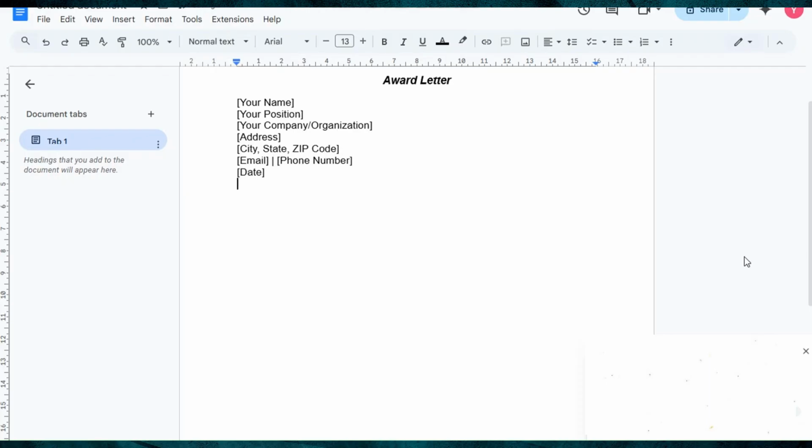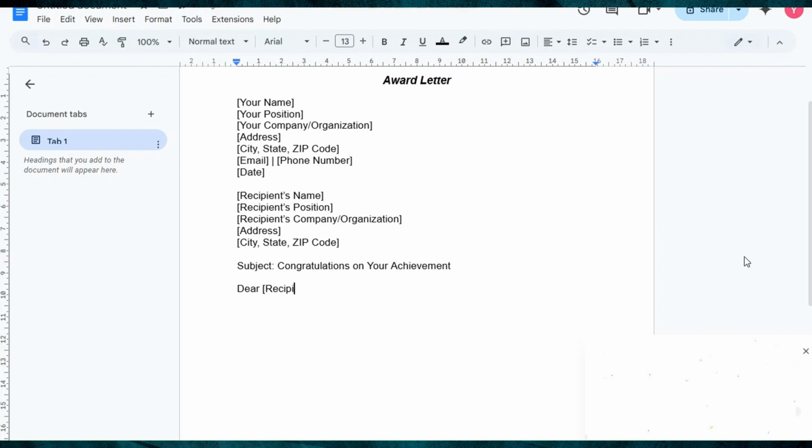Next, address the recipient by stating their name, position, and company details. Use a clear and professional subject line, such as "Congratulations on your achievement," to set the tone of the letter. Finally, start the letter with a warm and respectful salutation, addressing the recipient by name.